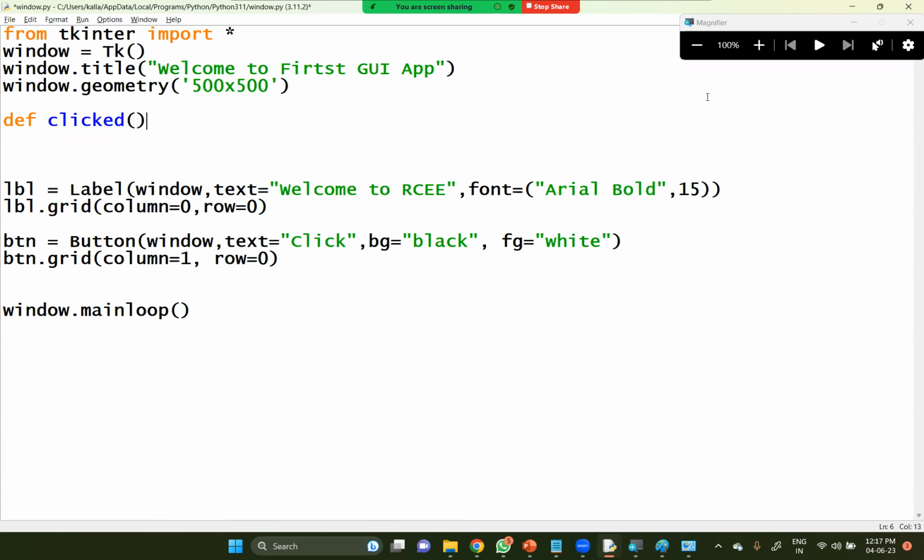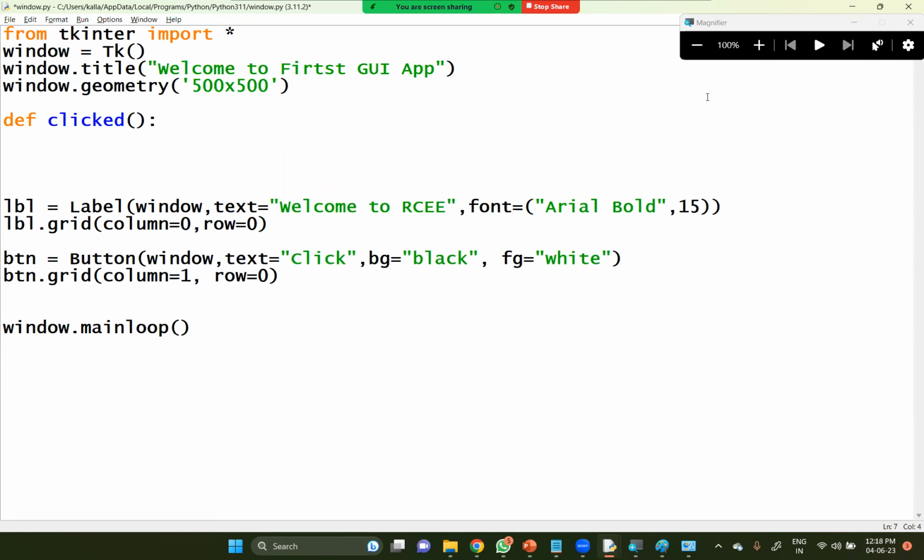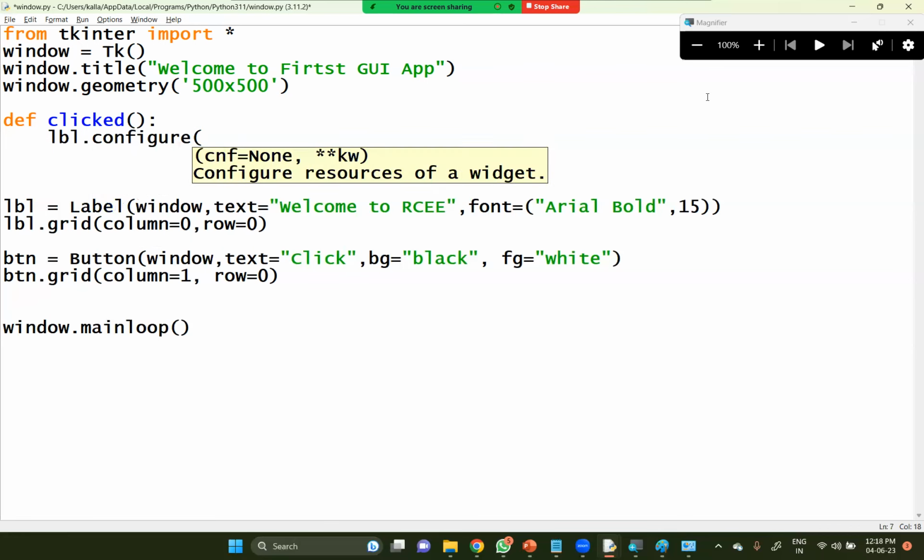When the button has been clicked, what I am supposed to do here is lbl.configure, and in the configure we take the text: the button was clicked.